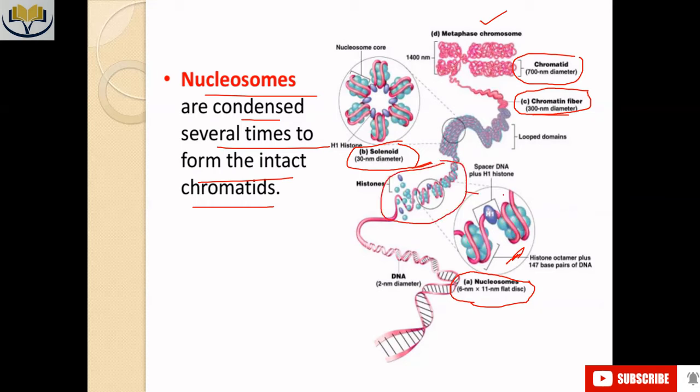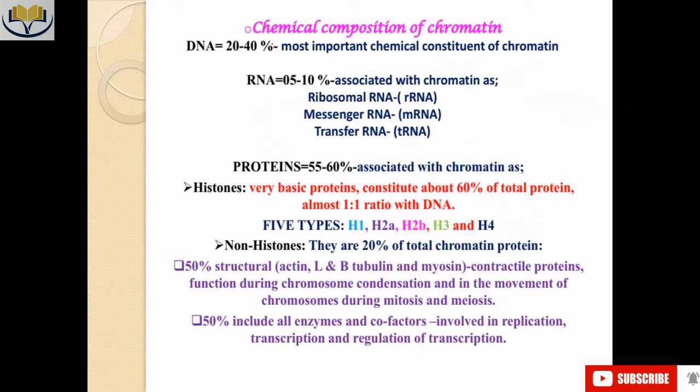These are the beads on a string, also known as the nucleosome, followed by the solenoid, followed by the 300 nanometer diameter chromatin fiber, followed by the 700 nanometer chromatid structure, and two chromatid structures. When they come together, they form the metaphase chromosome structure, that is a 1400 nanometer structure.